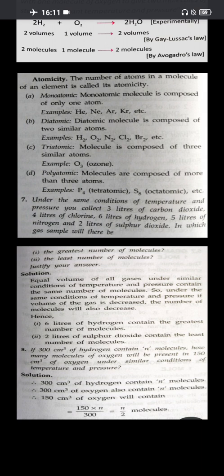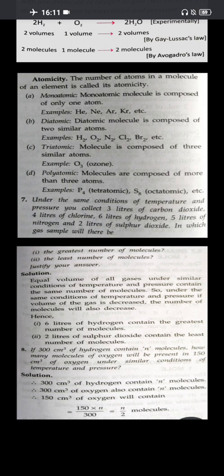Then comes polyatomic. Molecules composed of more than 3 atoms. For example, P4, that is phosphorus, tetraatomic, atomicity equals 4. Then we have S8, that is sulfur. It contains 8 atoms in its molecule, hence the atomicity equals 8.